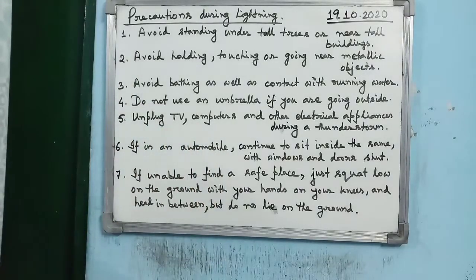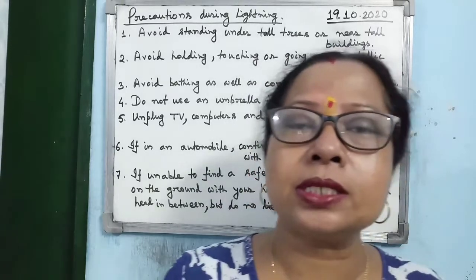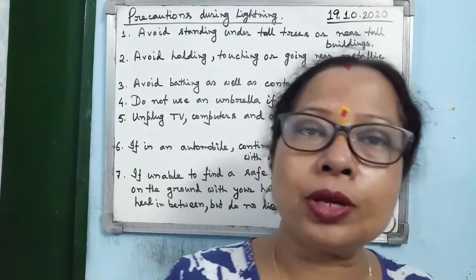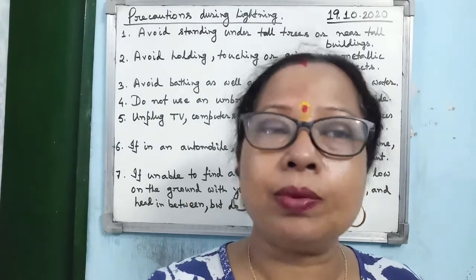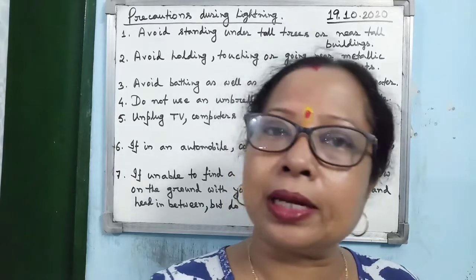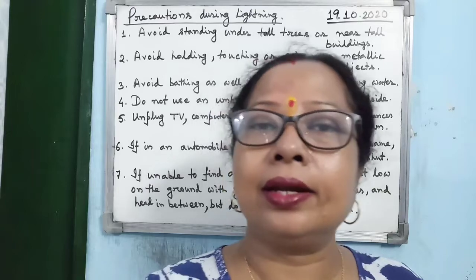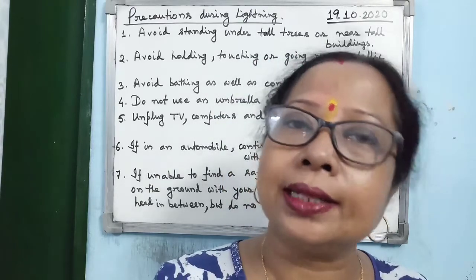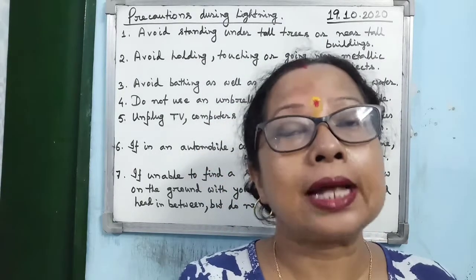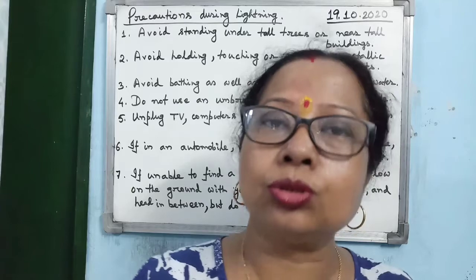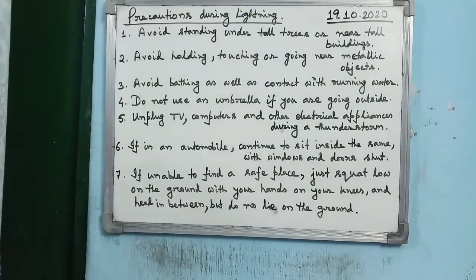Then the second precaution is to avoid holding, touching or going near metallic objects. Suppose during the thunderstorm you are in your balcony and the grill is there. Never go near the grill. Why? Because the grill is a metallic body made up of metal, and these are conductors. So if the lightning strikes the metallic grill or metallic body, then it may affect the person standing near it also. So do not touch, do not hold, do not go near any metallic objects. That is the second precaution.